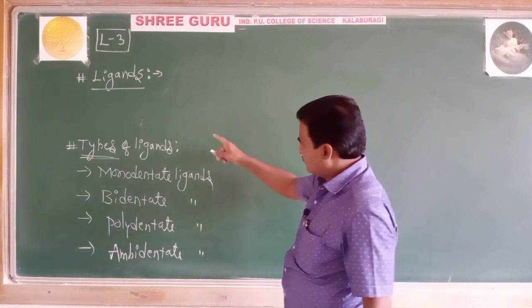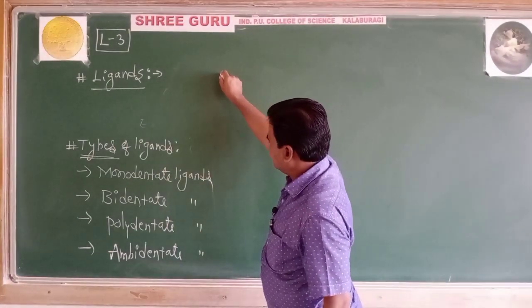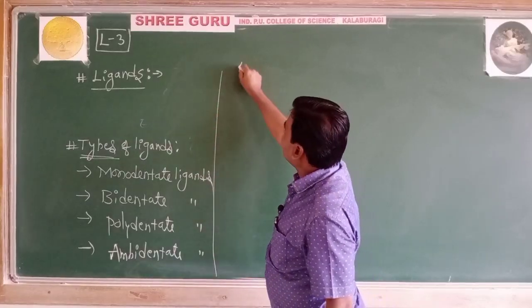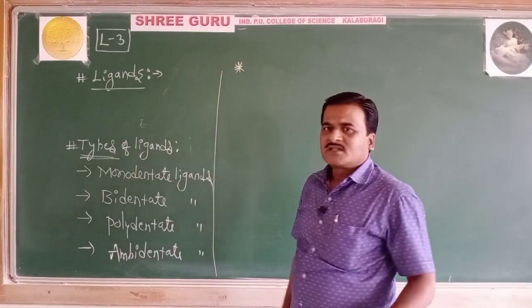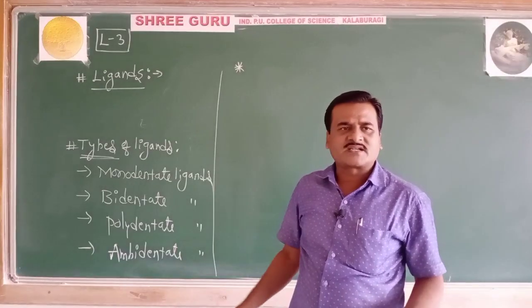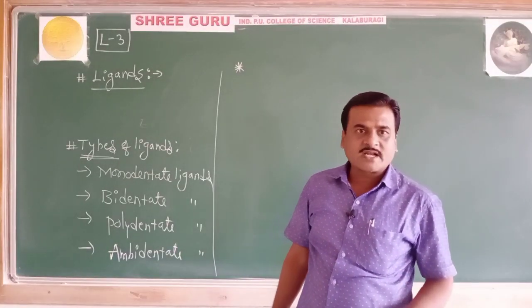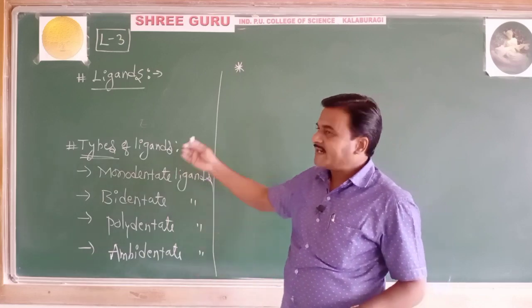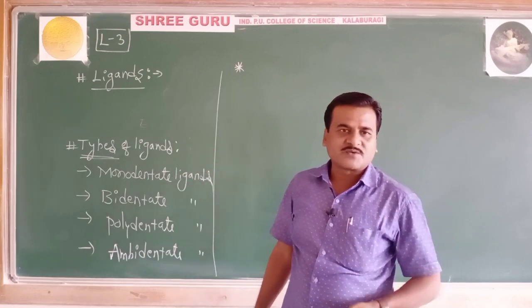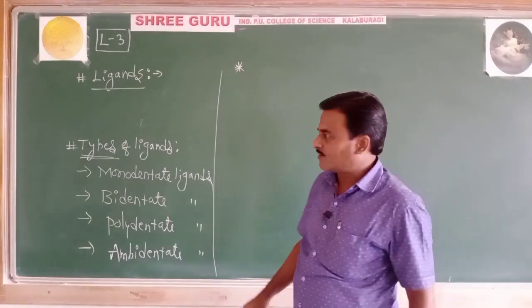Let's collect the meaning of those different types of ligands along with examples, because a question has appeared over this part. Define ligands, mention their types, or else what are bidentate ligands, give an example for that. Such types of questions have appeared.